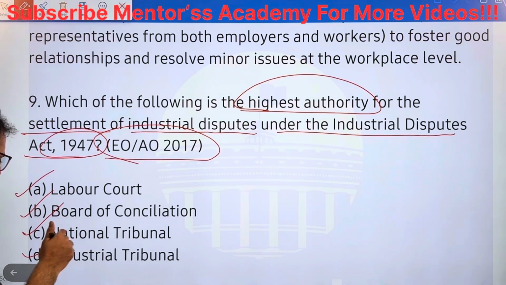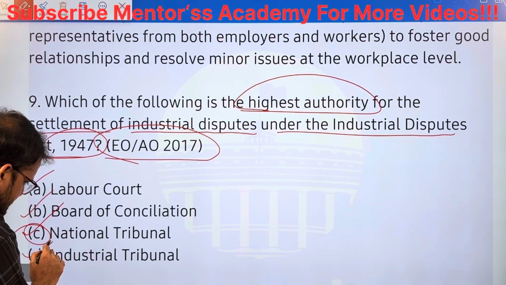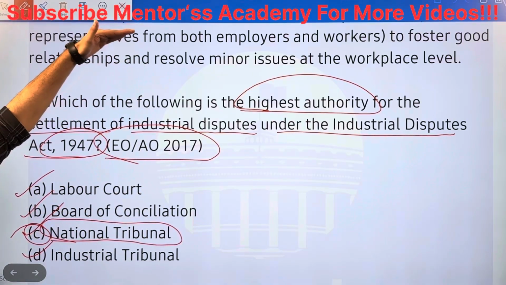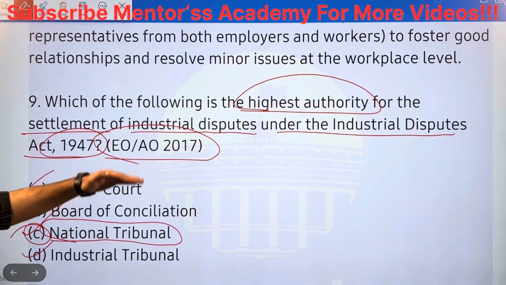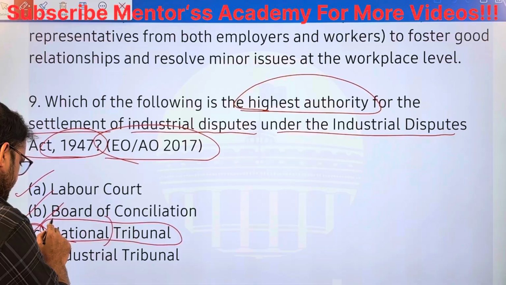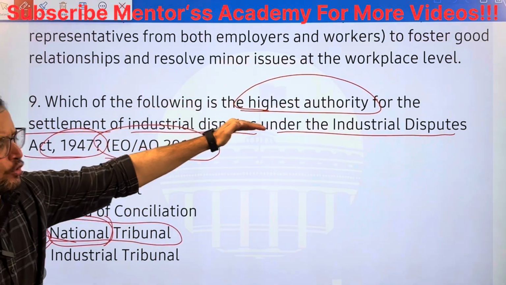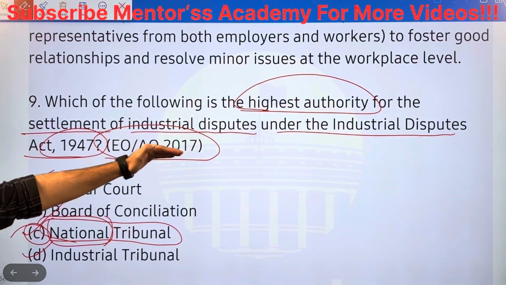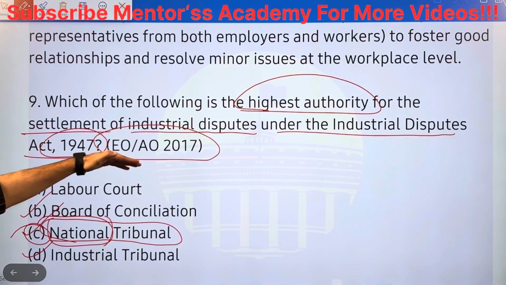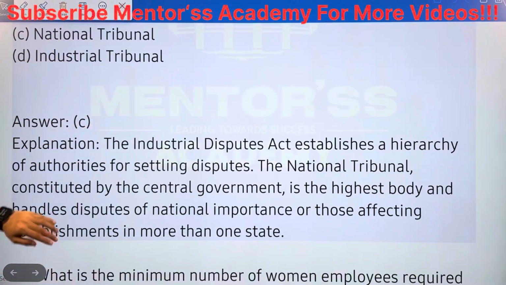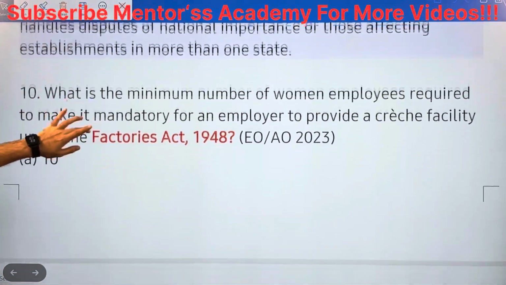You can generally identify option C by seeing this National Tribunal. National Tribunal would be the highest, centralized, at the central level. You can remember by this word national. National Tribunal is the highest body in settling industrial disputes under the Industrial Disputes Act 1947. Chalo, next one. I've given you an explanation. Please go through it.